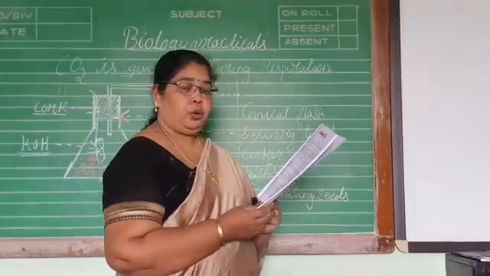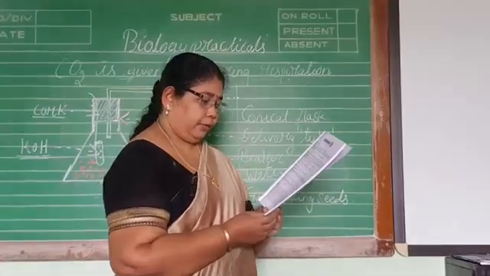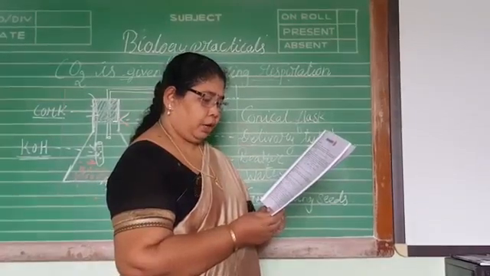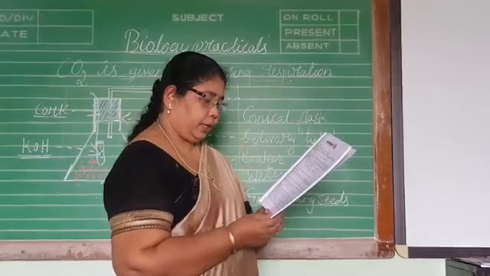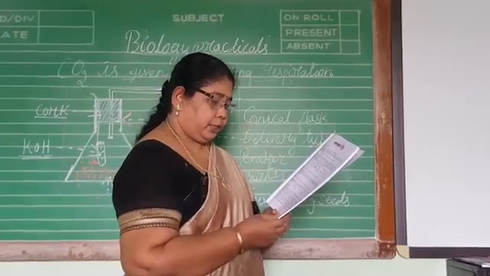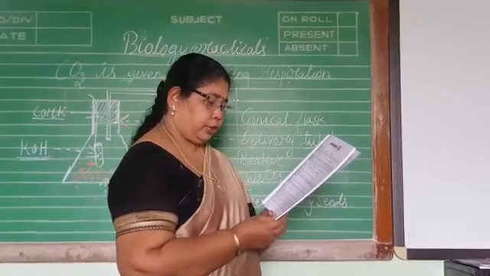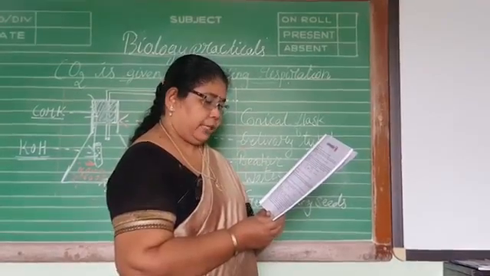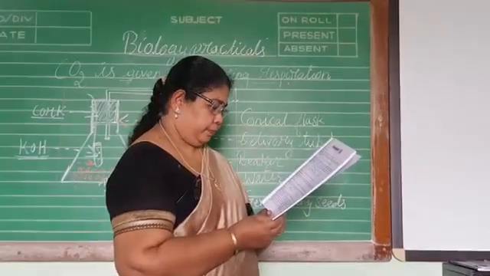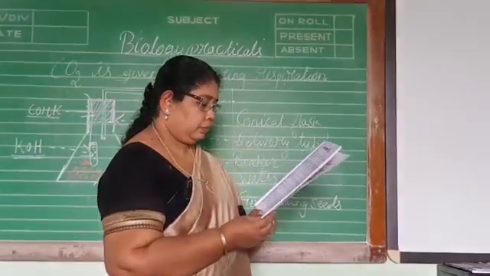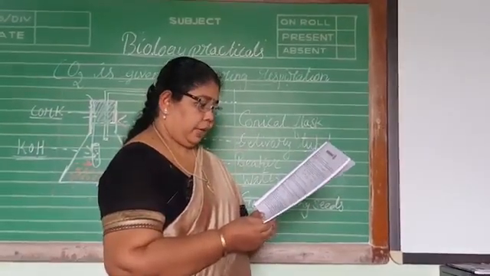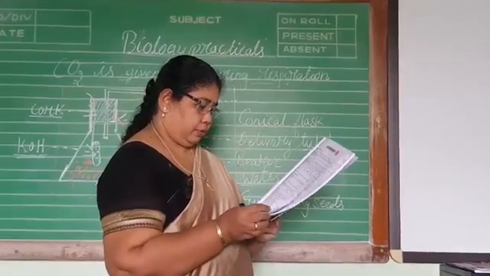Materials required: conical flask, U-shaped delivery tube, cotton wool or moist blotting paper, water, thread, beaker, test tube, rubber cork with 1 hole, 20% freshly prepared potassium hydroxide solution. Vaseline is not required, you can cancel it. And soaked gram seeds. So aim, apparatus and material you will do.